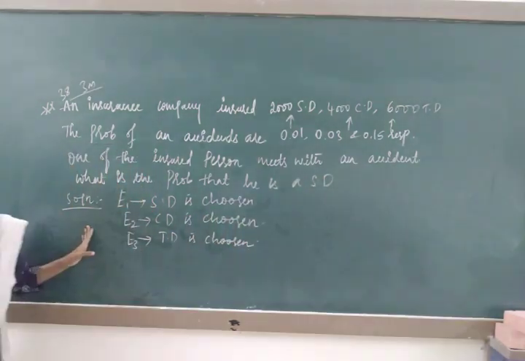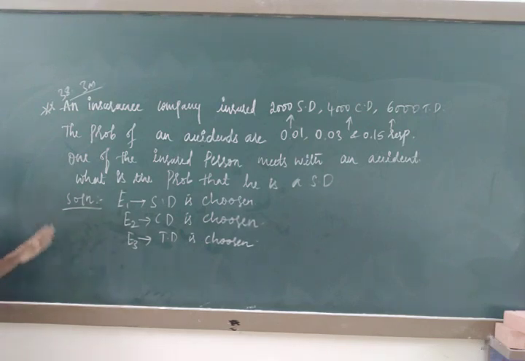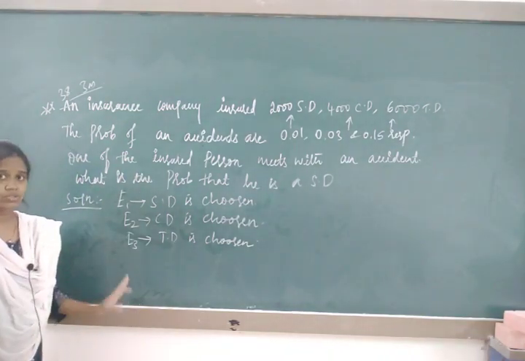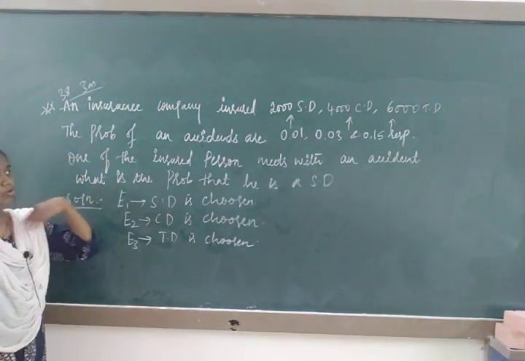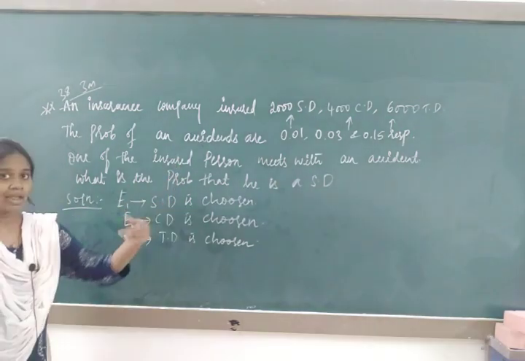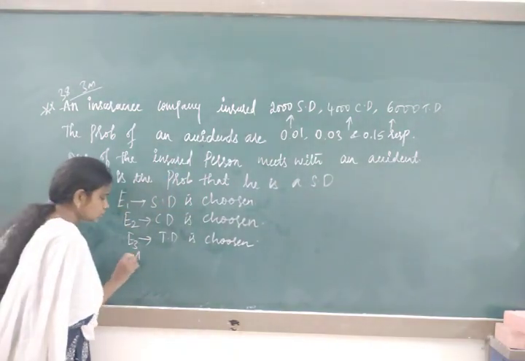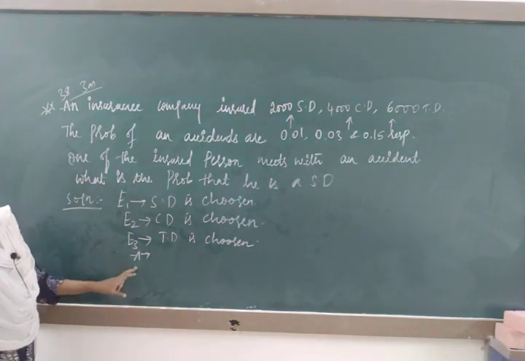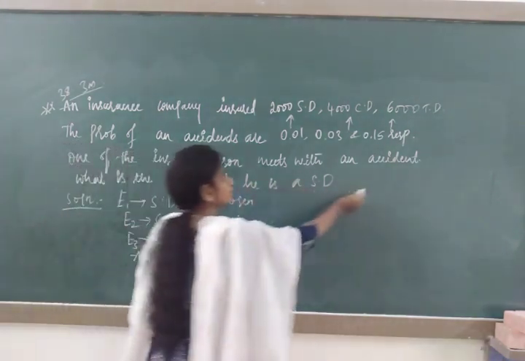So these are the events we know from the data we have written. One of the insured persons, we don't know which, either the scooter, car or truck driver, met with an accident. It means what is your A event? This event already exists. So what are we going to write?